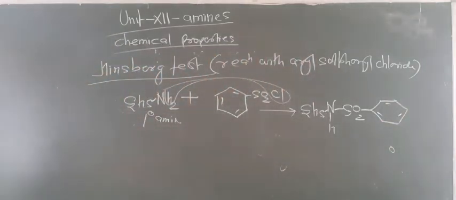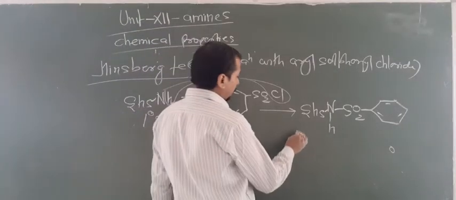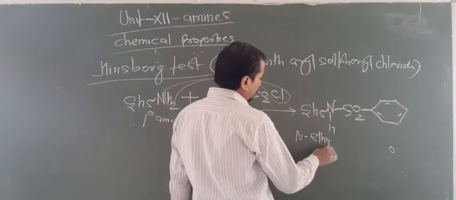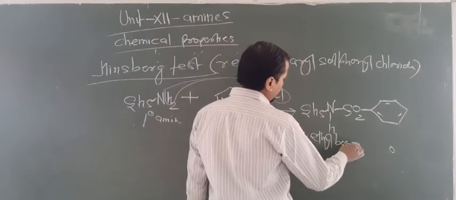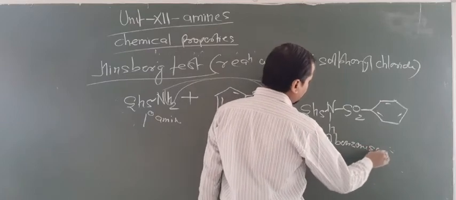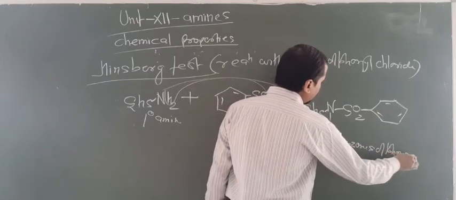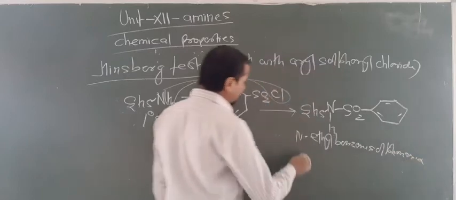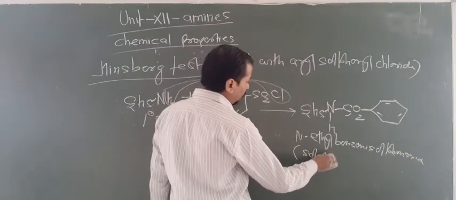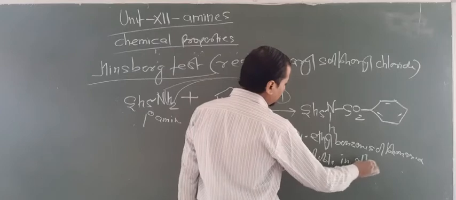So a 1 degree amine reacts with benzene sulfonyl chloride and gives N-ethyl benzene sulfonamide. Are you getting this point? This is known as N-ethyl benzene sulfonamide, and this is soluble in alkali.